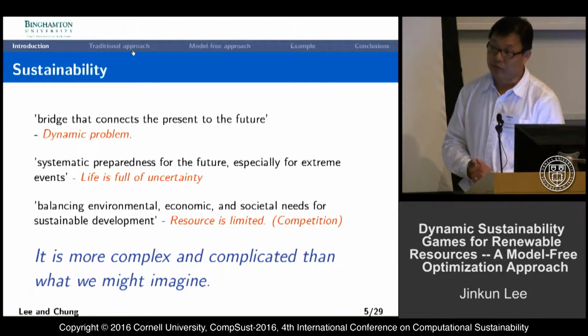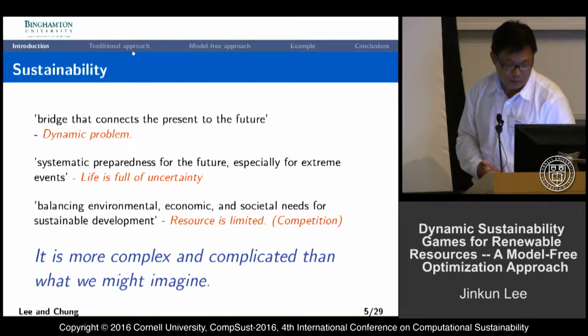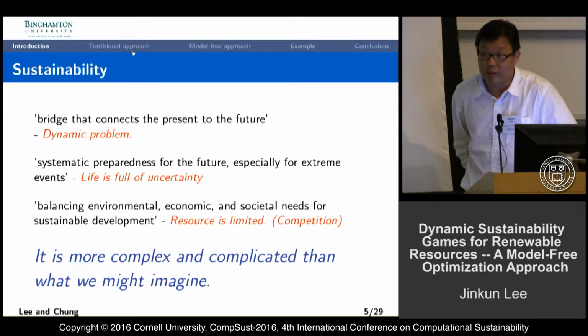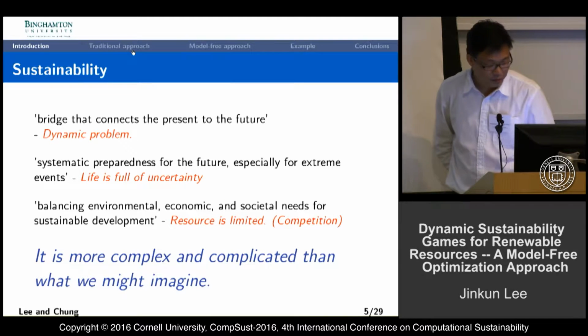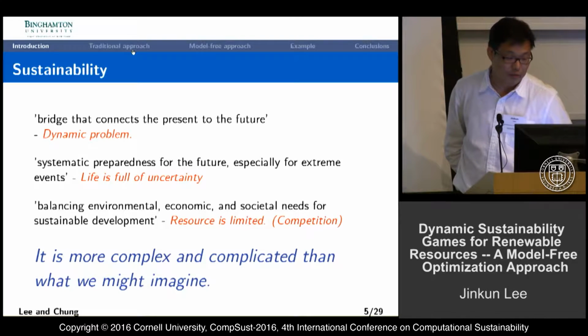And our goal is to maintain the level of the stock for sustainability and balancing environment, economic, and societal needs for sustainable development, which will also be important because the resource is limited and there will be competition. If we do not have any control, we'll finally end up depleting all the renewable resources. So it's more complex and complicated than what we might imagine.